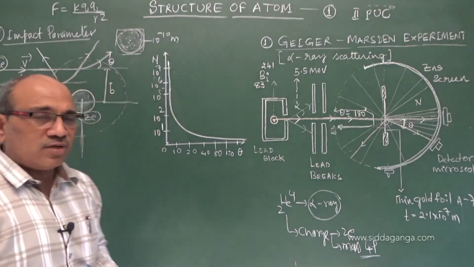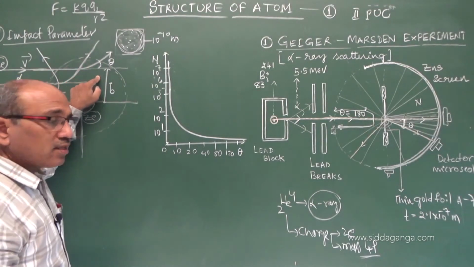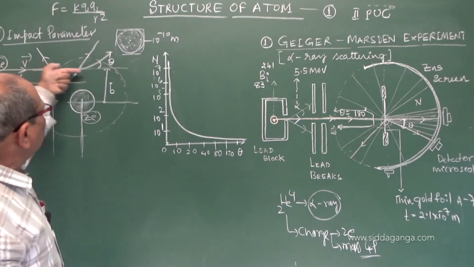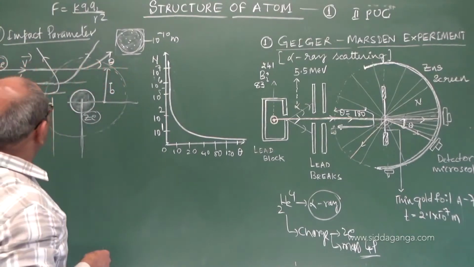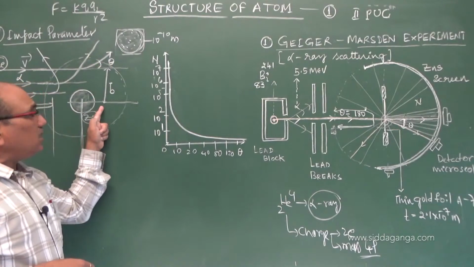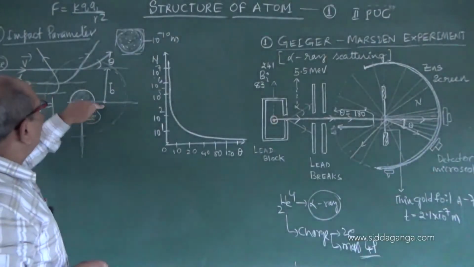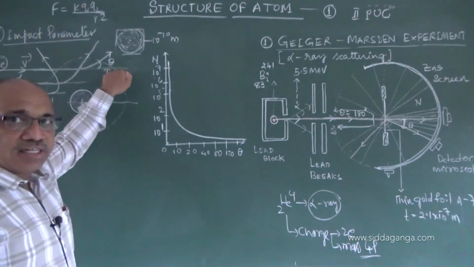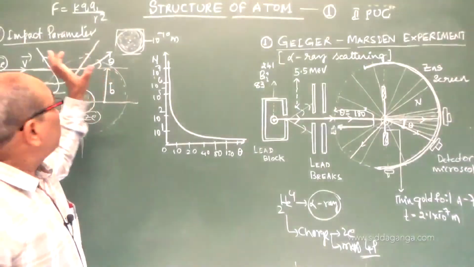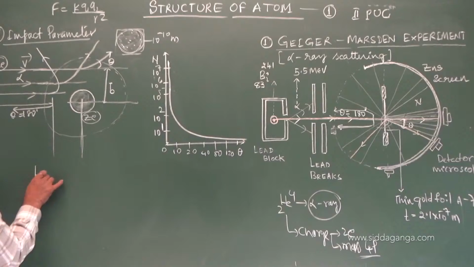What is the impact parameter? It is the perpendicular distance from the center of the atom to the velocity vector of the alpha particle. Understand this concept correctly. It gives a very good clue for us.